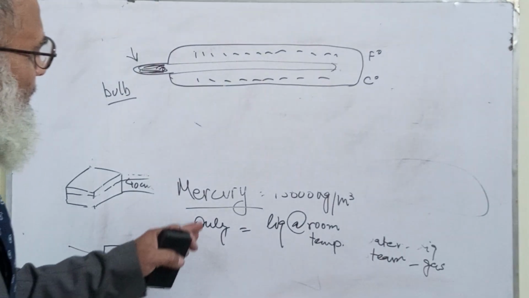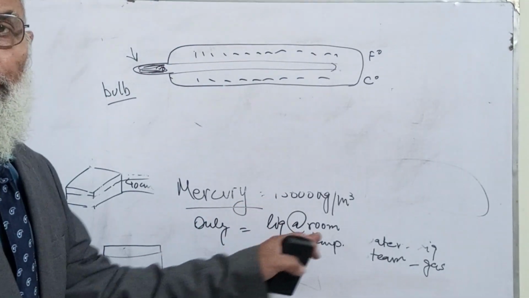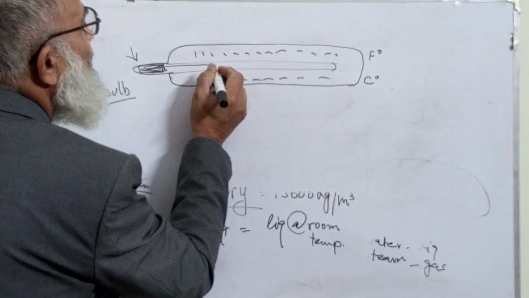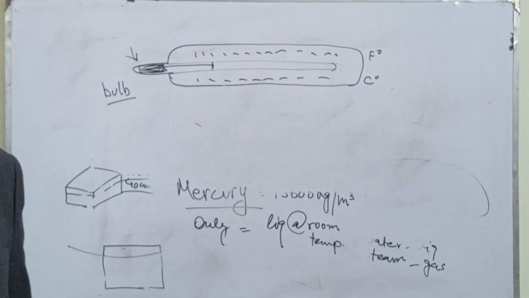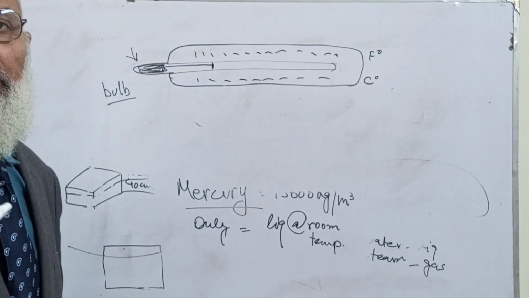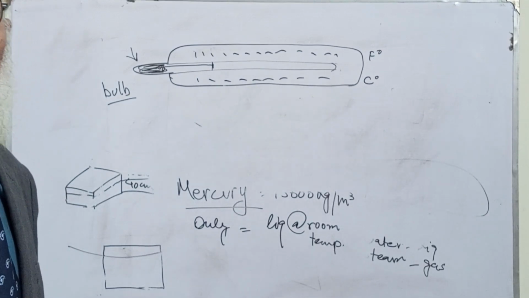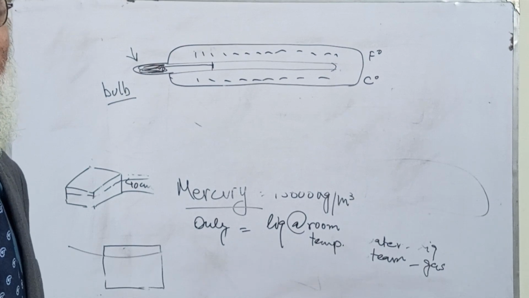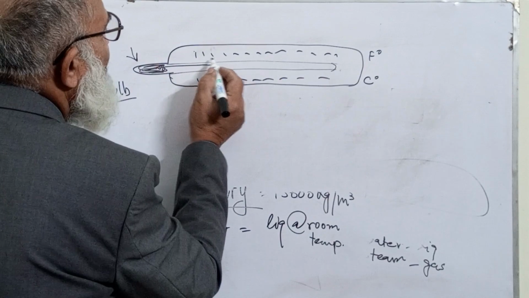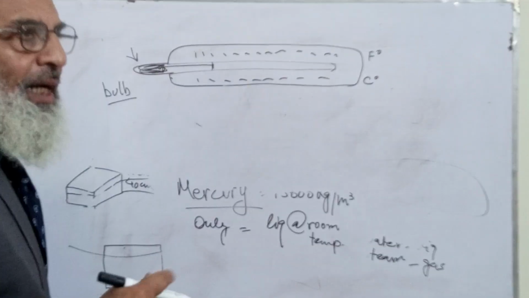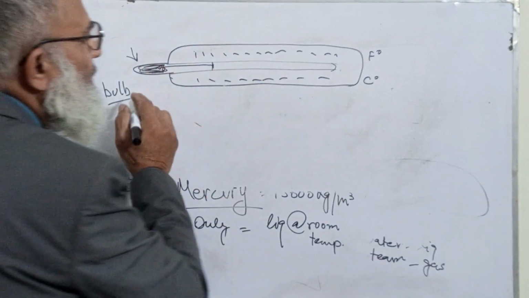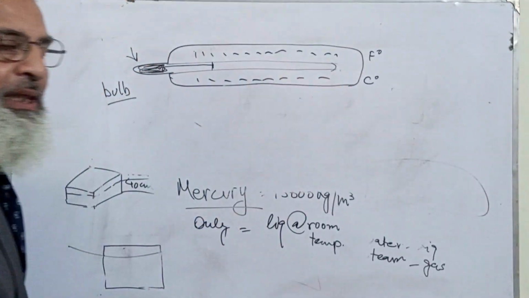As I told you, it is a liquid at room temperature, so it always shows you the room temperature. When you put a thermometer under your tongue, with the heat of your body the liquid expands, and of course it does not have any space to go, so it rises in the capillary tube.